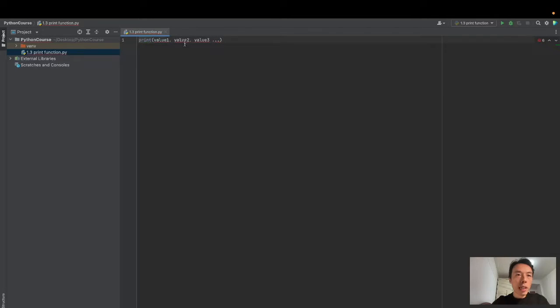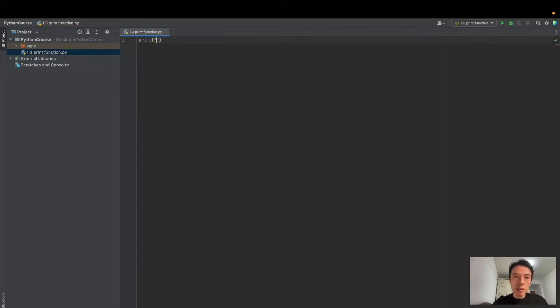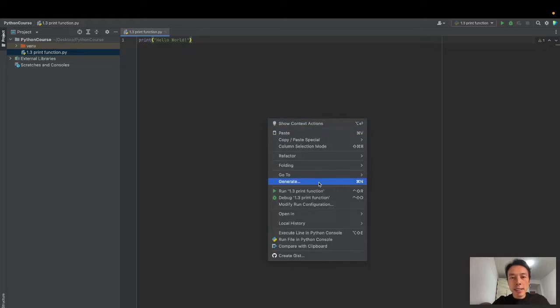And if you want to run a real program, how to do it? Print hello world. Okay, we finished coding. How to run this program? Right click your mouse and click this, run 1.3 print function. This is a file name.